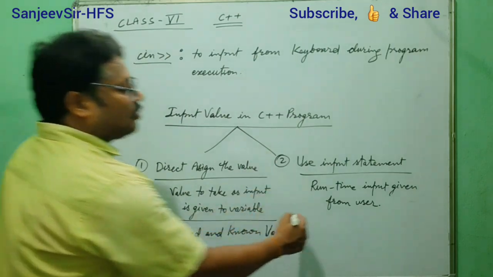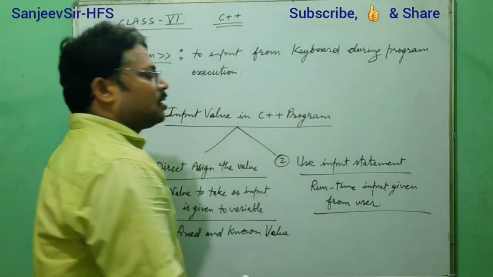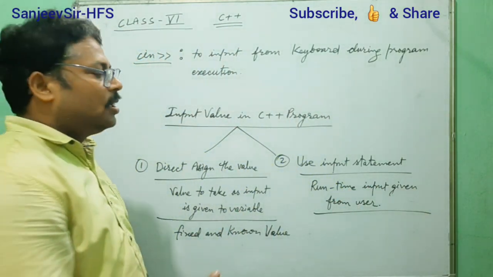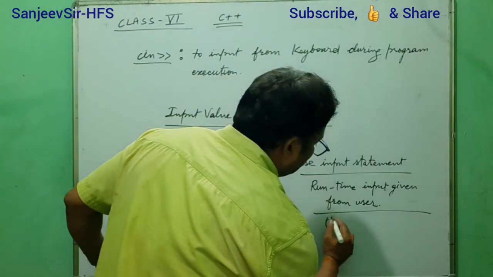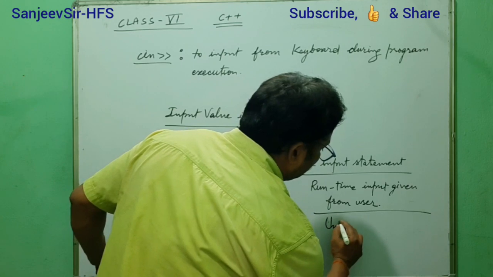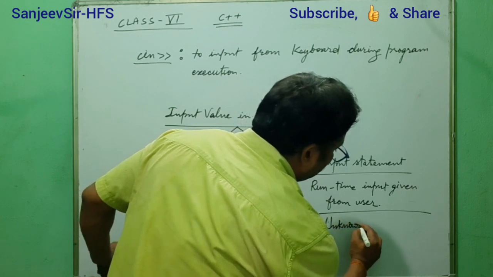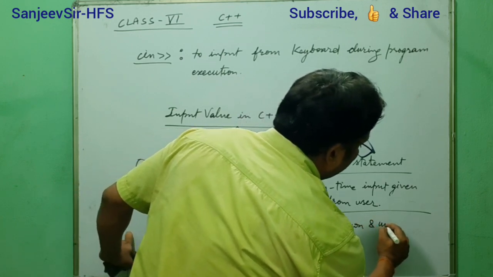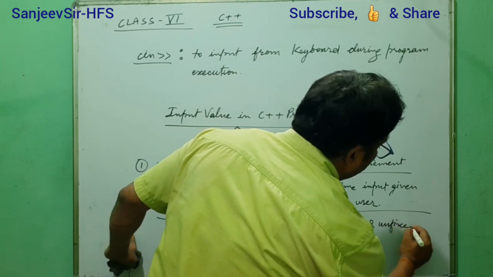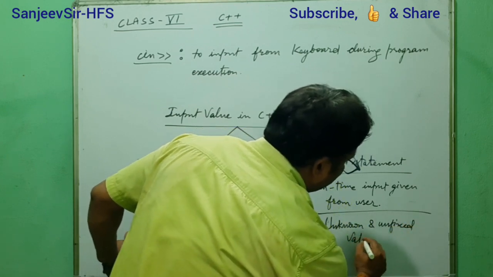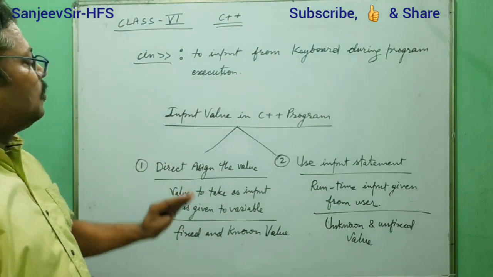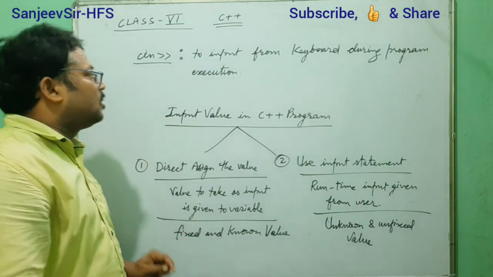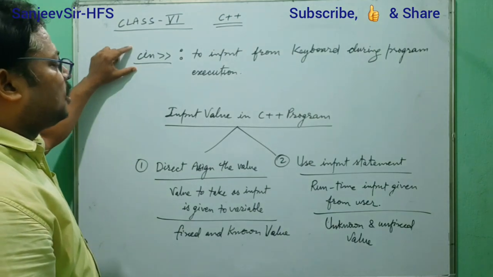But the other is not fixed. The user will give it at runtime, and we do not know which type of value the user will give. That means this is an unknown and unfixed value given by the user. So one by one we will understand, but today I will discuss cin.